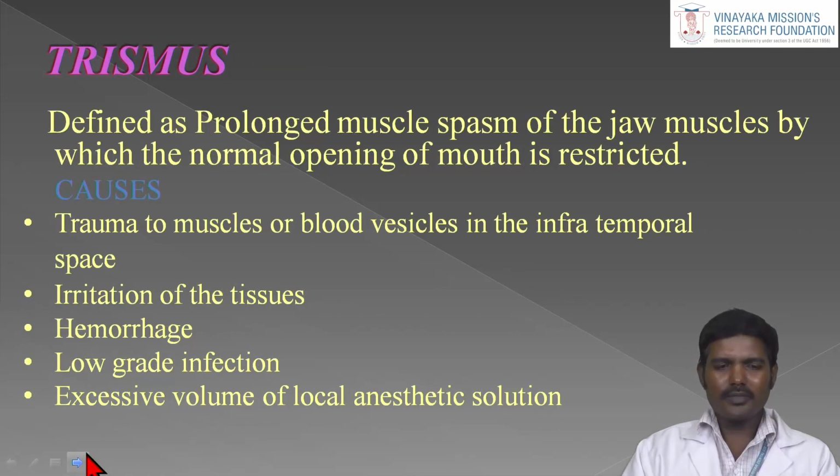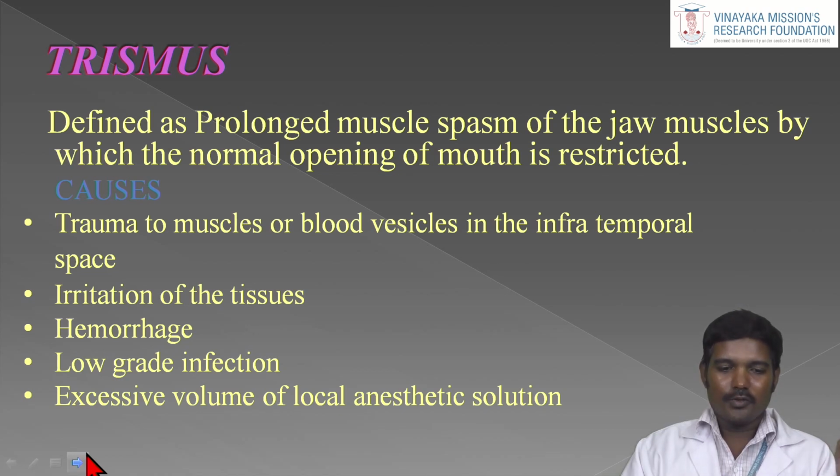Trismus. Trismus is otherwise called a prolonged muscle spasm of the jaw muscles by which normal opening of the mouth is restricted. So this is the definition. The patient does not have the normal mouth opening. Other causes for trismus is trauma to the muscles or blood vessels in the infratemporal fossa. While inserting the needle, your needle may penetrate the muscle fibers, causing inflammation. That's why the patient has trismus. The main muscles of mastication are very important. If that muscle gets injured, the patient gets trismus. So they have reduced mouth opening.